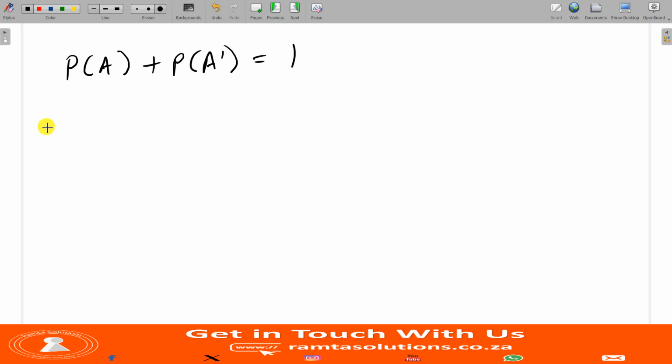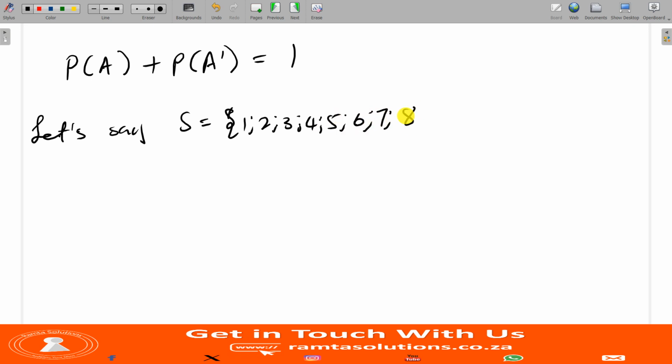I'm going to show you this with a simple example. Let's say our sample space is 1, 2, 3, 4, 5, 6, 7, and 8.